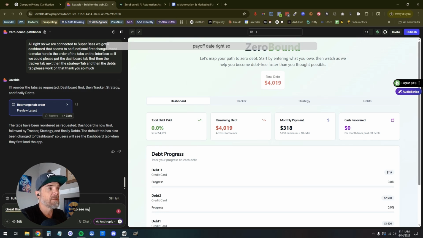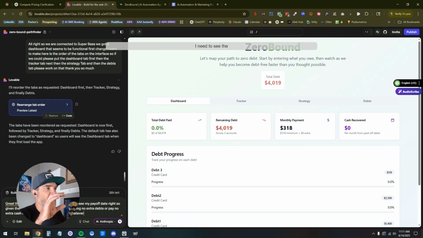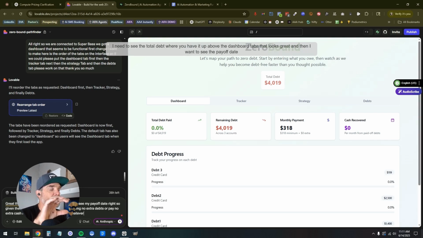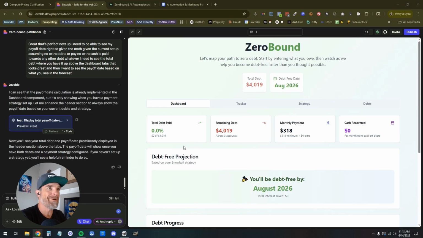So given the math, given the current setup, assuming no extra cash is paid towards any other debt, I need to see the total debt where you have it up above the dashboard tabs. That looks great. And then I want to see the payoff date based on what you see in the forecast. I gotta remember to not unpause. Looks great. So it nailed it here. I got it up here.